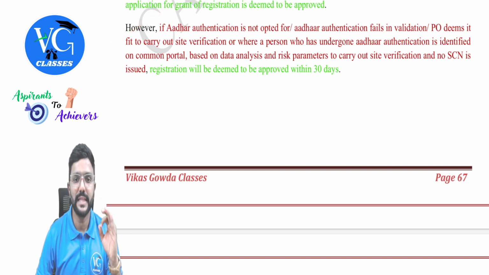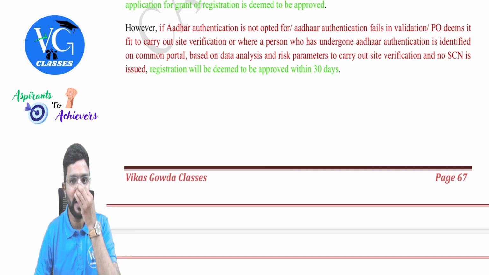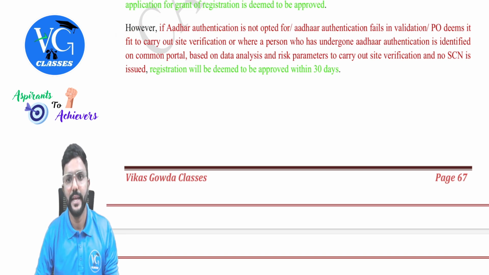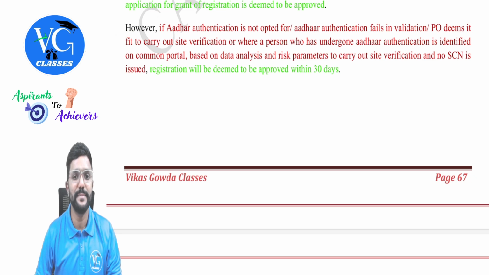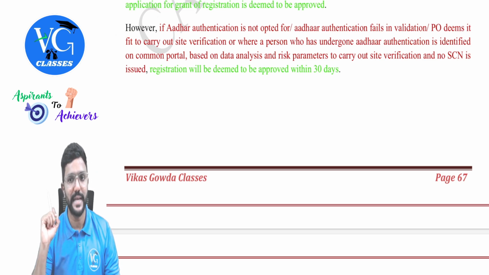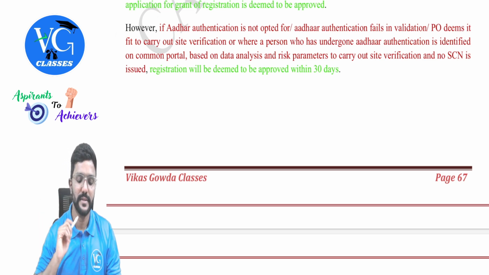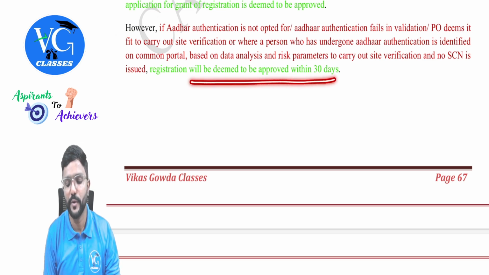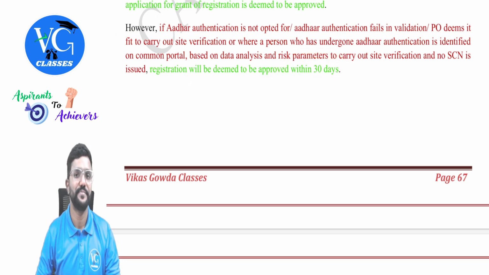However, if the other authentication is not opted for or other authentication has failed in validation, proper officer deems it fit to carry out a site verification, or where a person who has undergone other authentication is identified on the common portal based on the data analysis and risk parameters to carry out site verification, and no show cause notice is issued. In that case, registration will be deemed to be approved within 30 days.